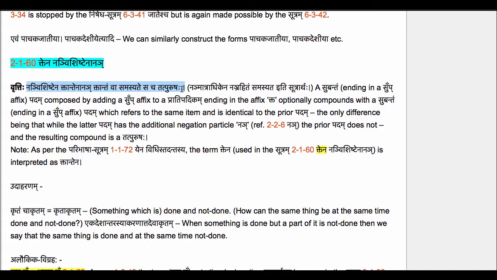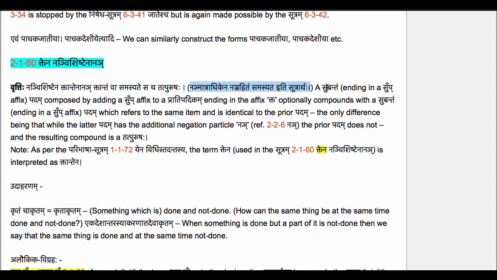So, Nai Vishishtena Ktantena Adanya Ktantam Va Samasyate Sacha Tatpurushaha. And the Tattvabodhini commentary clarifies, Nai Matradhikena Nai Rahitam Samasyata Iti sutrarthaha.